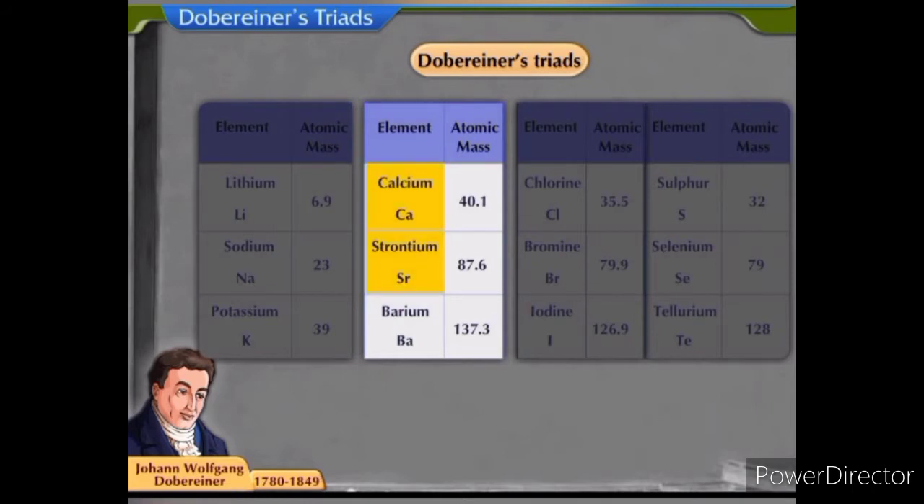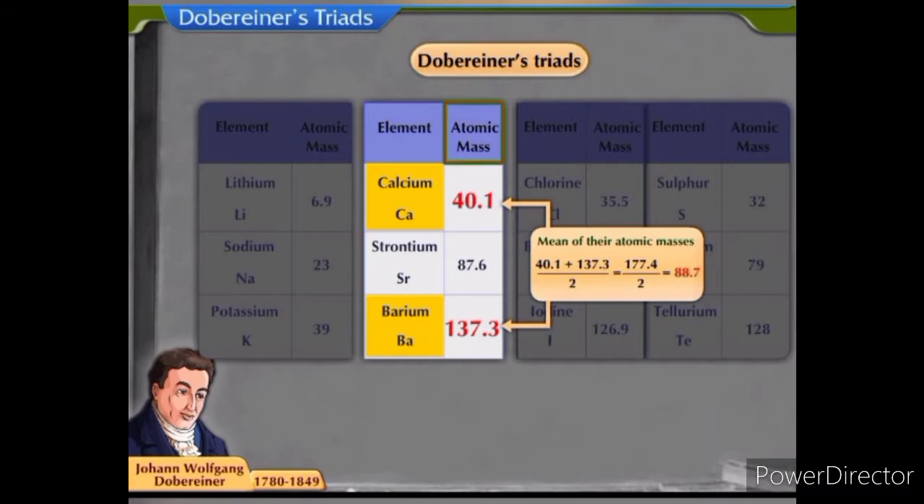Calcium, strontium and barium also form a triad. The atomic mass of calcium is 40.1 and that of barium is 137.3. The mean of their values is 88.7. This value is approximately equal to the atomic mass of strontium, which is 87.6.